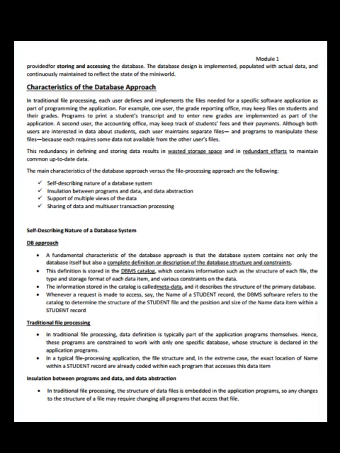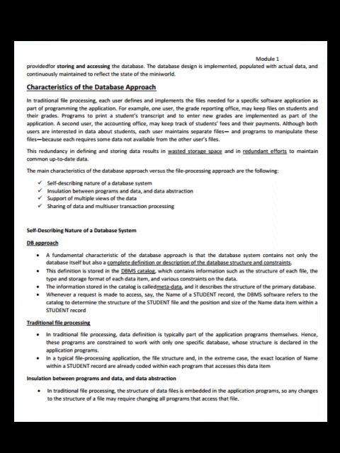DB approach. A fundamental characteristic of the database approach is that the database system contains not only the database itself but also a complete definition or description of the database structure and constraints. This definition is stored in the DBMS catalog, which contains information such as the structure of each file, the type and storage format of each data item, and various constraints on the data.